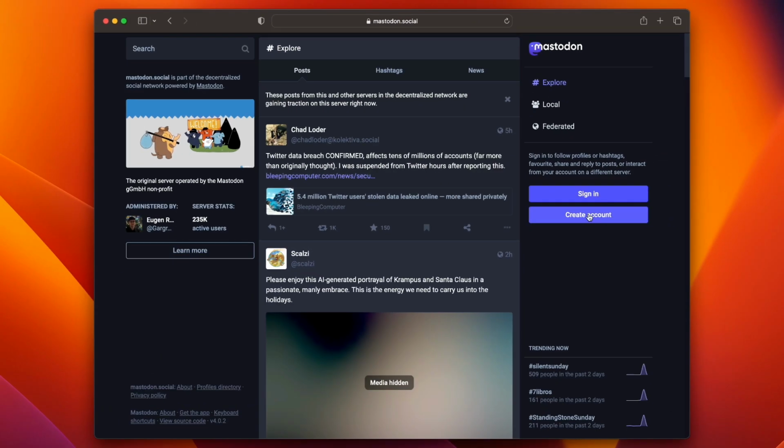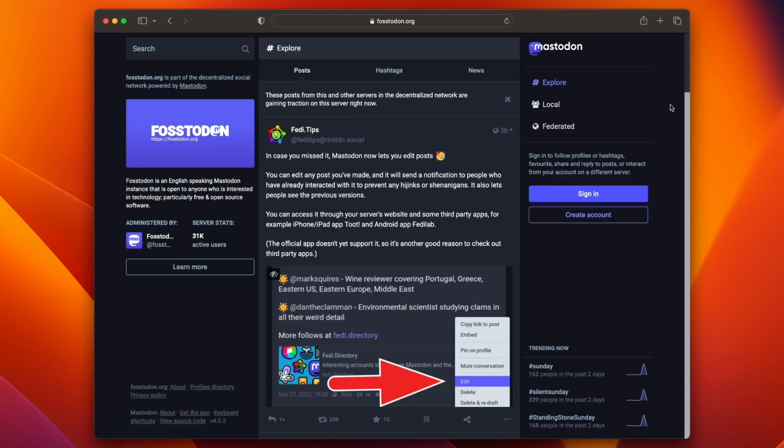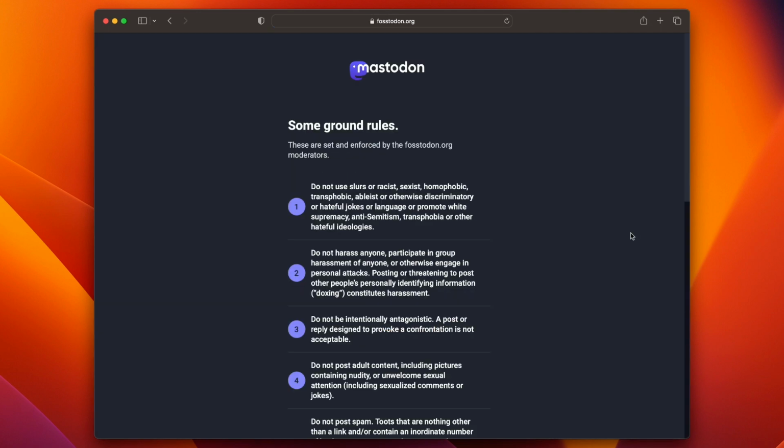All right, so go ahead and sign up. Just click Create Account. Currently, this account is full, but in that case, if you know somebody on it, they can send you an invite or you can find another server. Let's check out Mastodon. On this one, they have 31,000 members, and they're a little bit more apt to approve because it's a smaller amount. It really just depends on their application process. So let's click Create Account, and they have ground rules, and every server will have different rules.